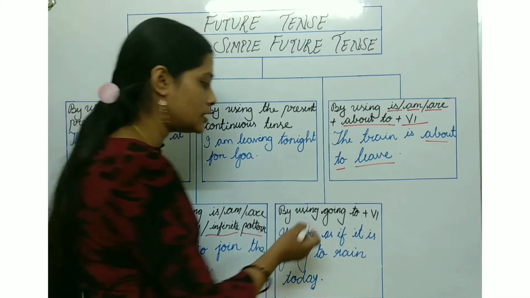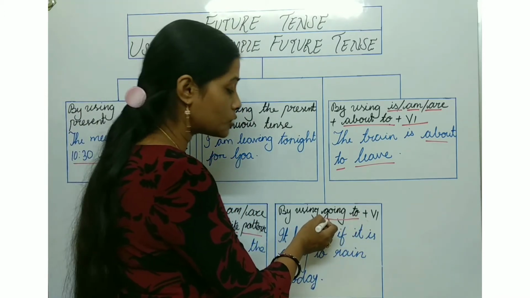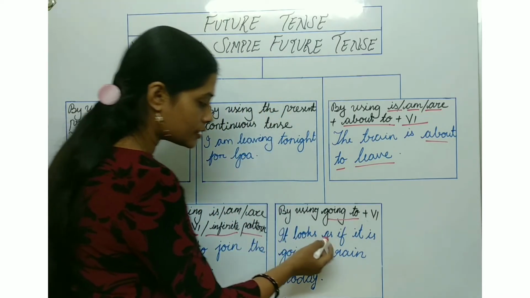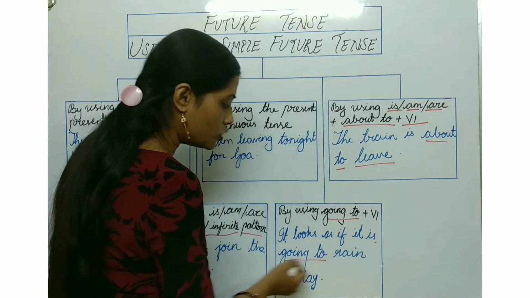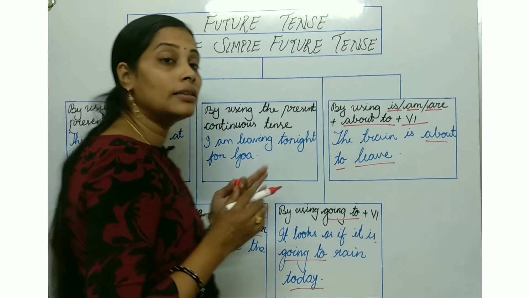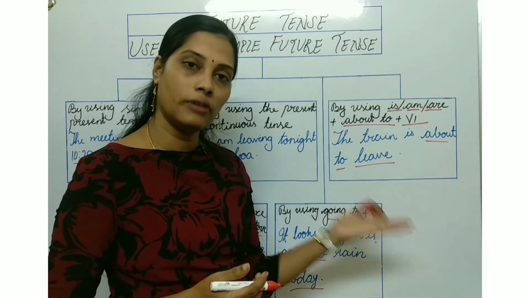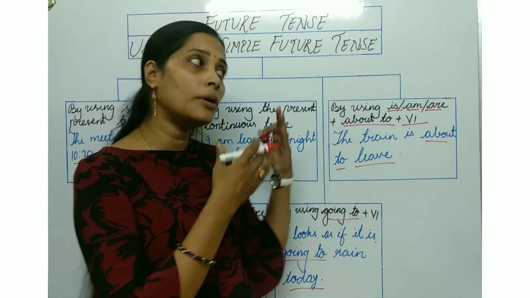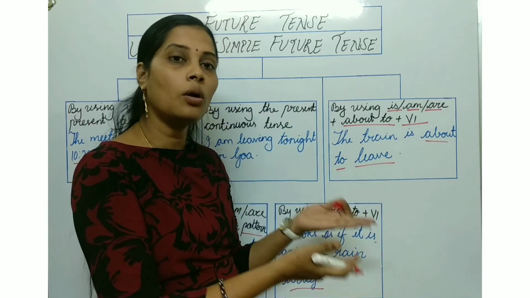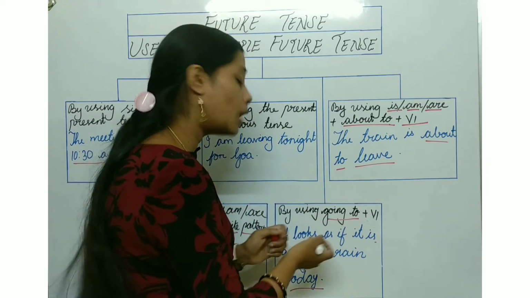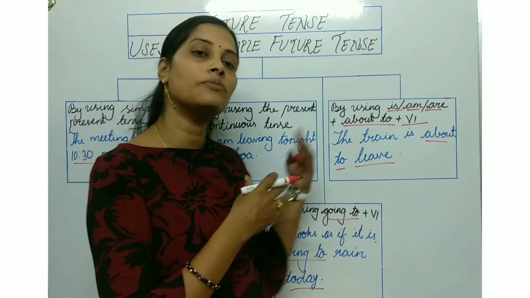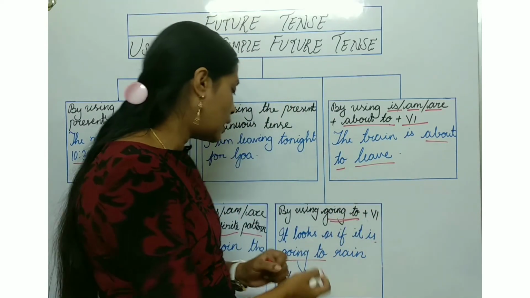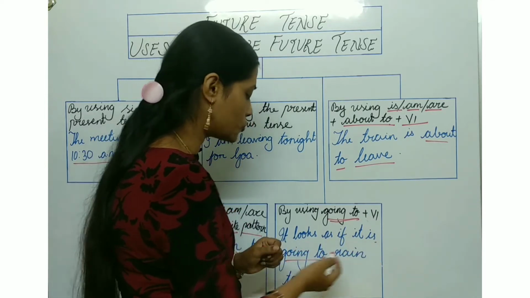Next point, by using going to, sentence में going to plus first form of the verb. So let's see, it looks as if it is going to rain today. So ये दिख रहा है कि आज बारिश होने वाली है, ना अभी तक हुई है ना पहले हुई थी. So अभी जो है आने वाले टाइम में होगा, शायद ये हमारा गेसिंग है. सो यहाँ पे भी ना will है ना shall है, but it seems to be future, जैसे कि going to plus v1 form of the verb. सो यहाँ पे देखिए it looks as if it is going to rain today.